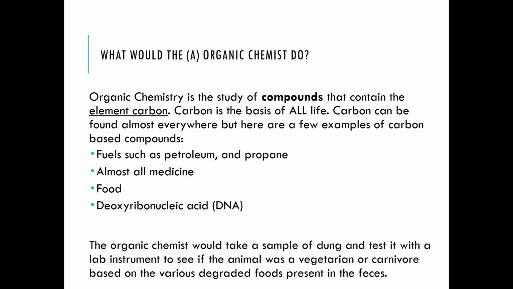If it was a carnivore, it would be eating animals, so when the sample is tested in the lab, it will show the presence of meat based food in the feces. So that is what an organic chemist would do: take a sample of dung and test it in the lab to see if the animal was vegetarian or carnivore.